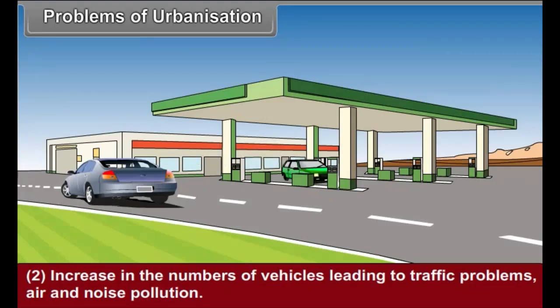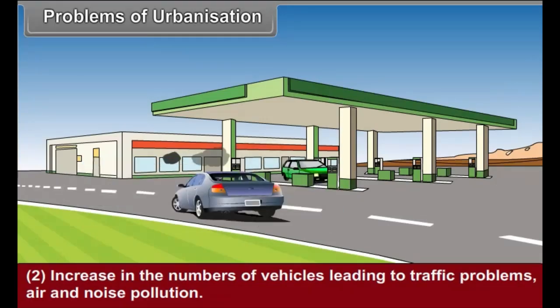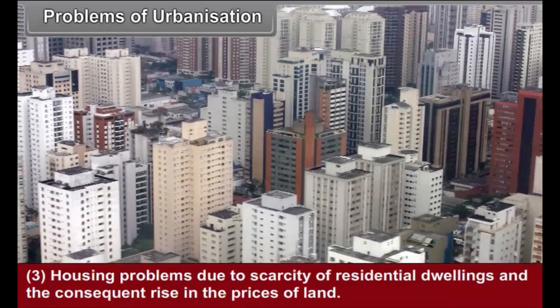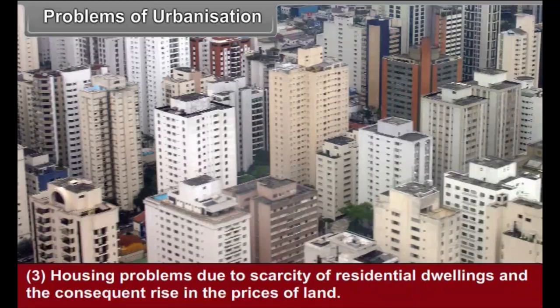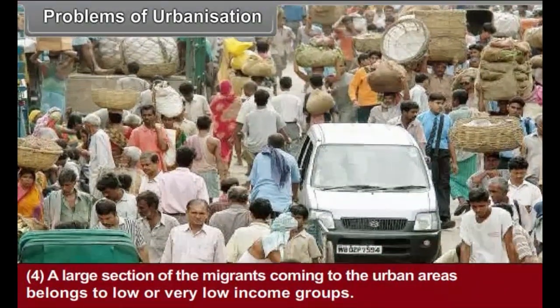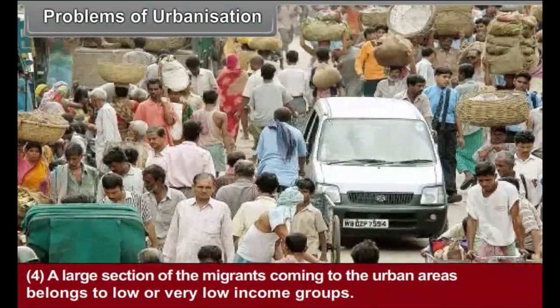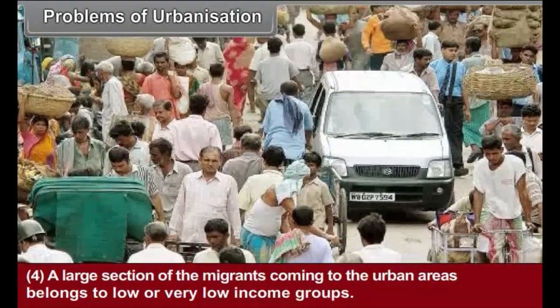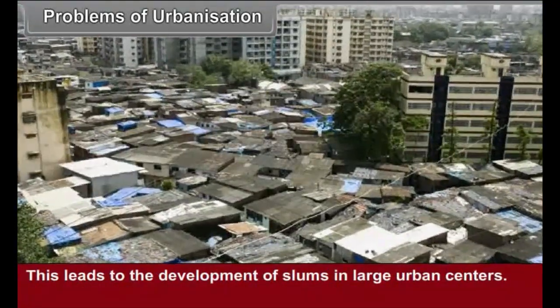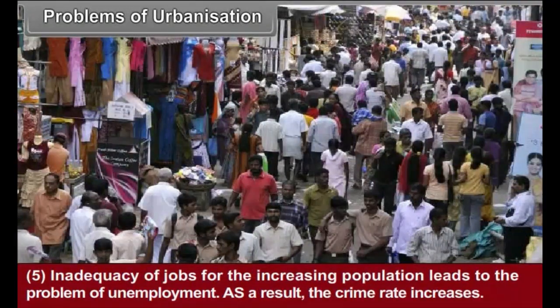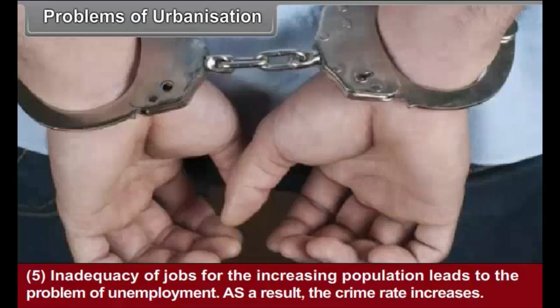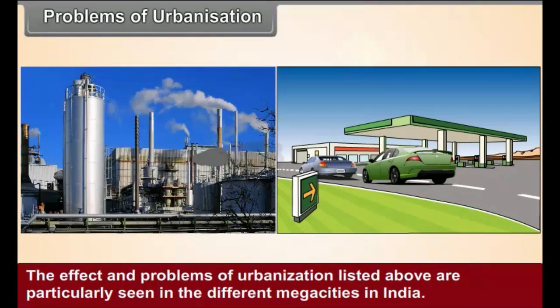Housing problems due to scarcity of residential dwellings and the consequent rise in the prices of land. A large section of the migrants coming to the urban areas belongs to low or very low income groups. This leads to the development of slums in large urban centers. Inadequacy of jobs for the increasing population leads to the problem of unemployment. As a result, the crime rate increases. The effects and problems of urbanization listed above are particularly seen in the different megacities in India.